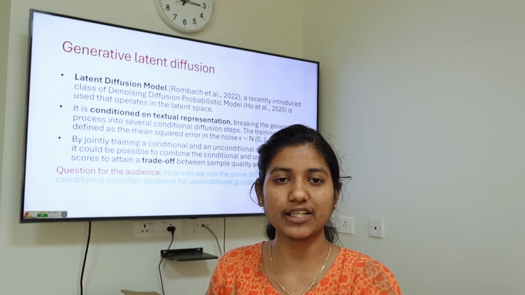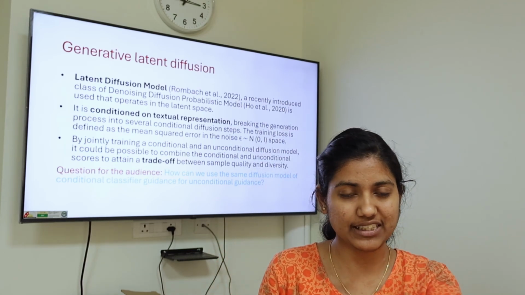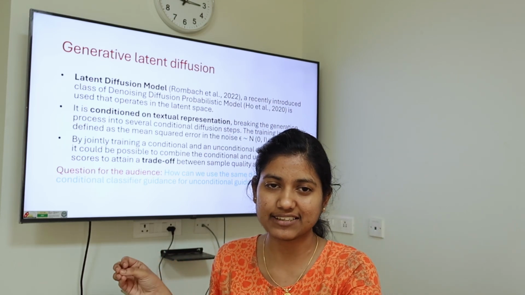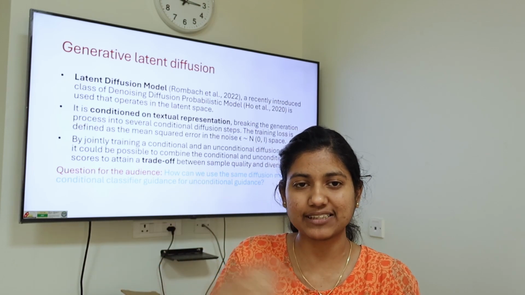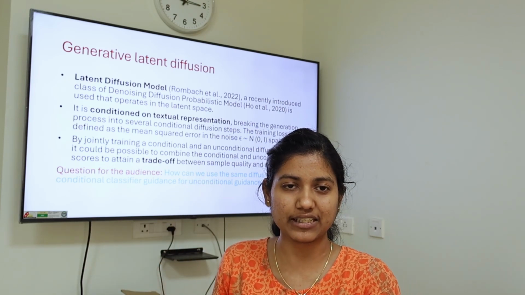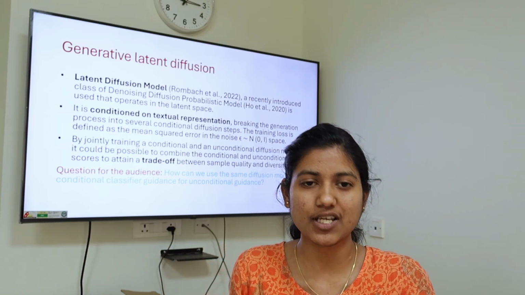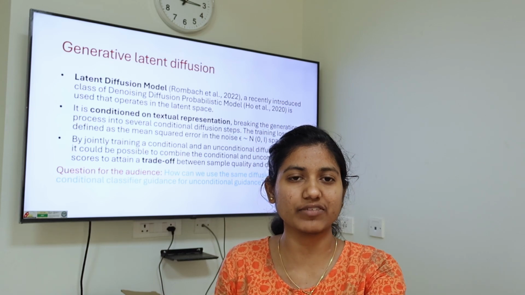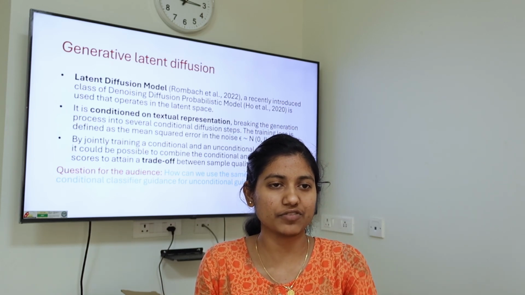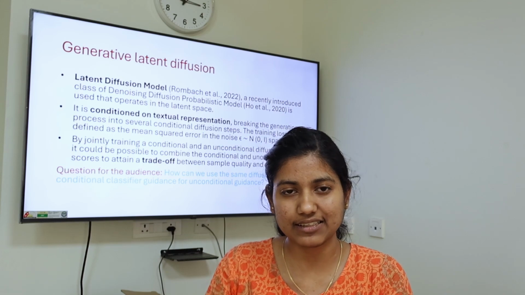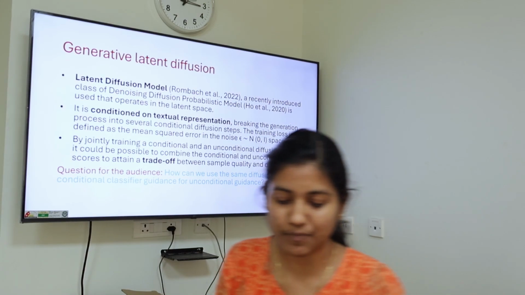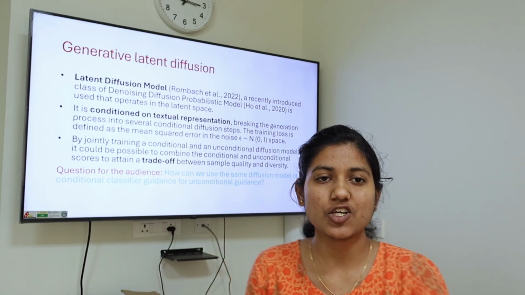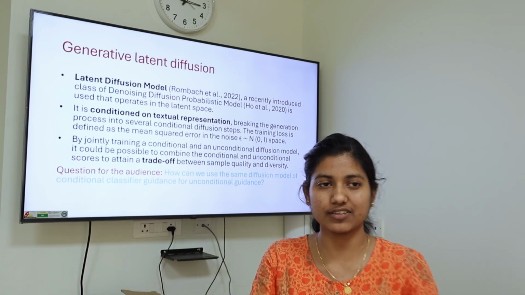But in a latent diffusion model, we are not dealing with raw audio forms. We just saw that we use variational autoencoders to convert the spectrogram to a latent space. From that space, it picks up the latent representations and does the diffusion process, which helps in faster computation. Latent representation means we have already reduced the dimension of the features to a lower space, so it has an easier way to learn. And it's not just a diffusion model, but it is conditioned on textual representations, so it is conditional diffusion learning.